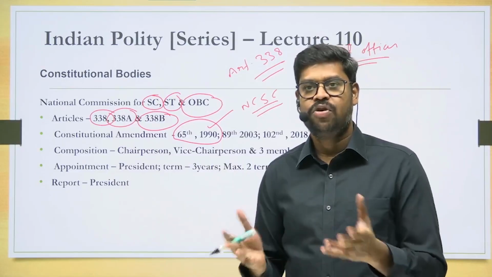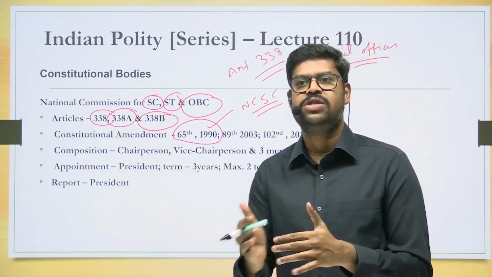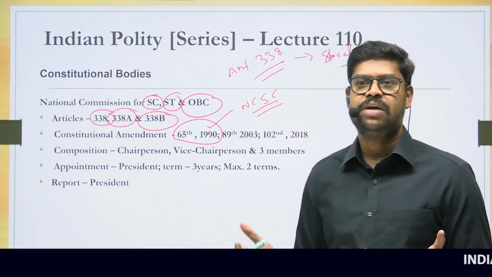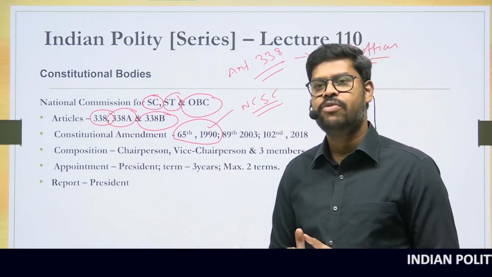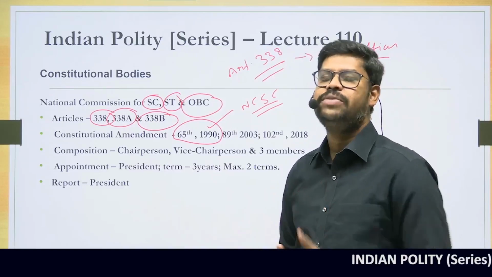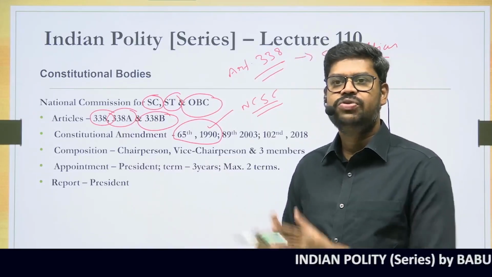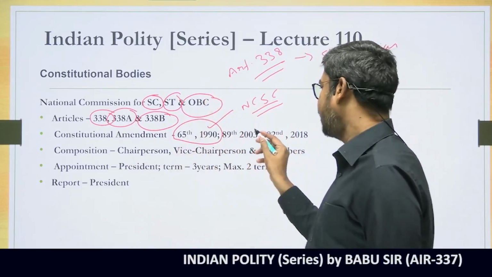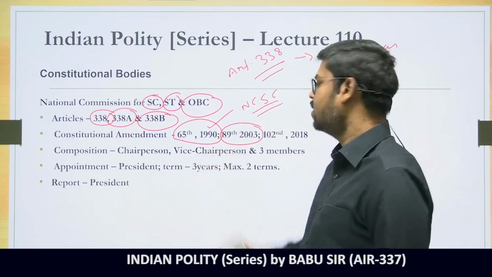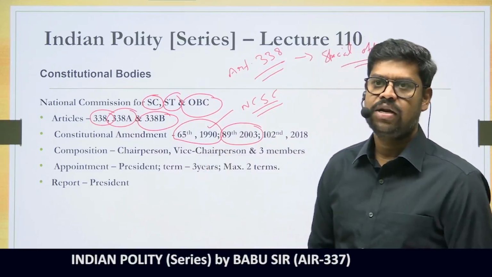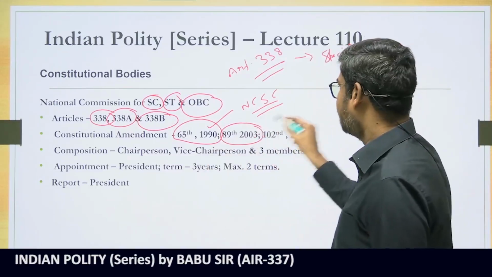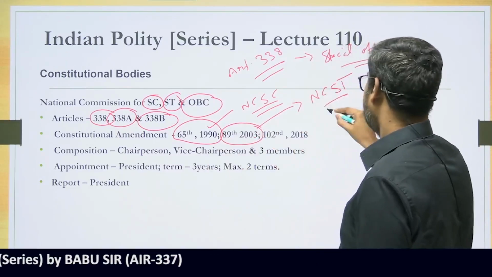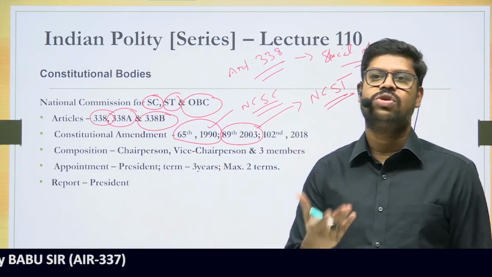Now, for both the scheduled caste and scheduled tribe, there was not a separate commission, but only one commission, and hence the government thought, let us create a separate commission for the scheduled tribes, which will specifically look into the interest of the scheduled tribes. To that extent, the constitution was amended by the 89th Constitutional Amendment Act in 2003, and they brought in the National Commission for Scheduled Tribes.